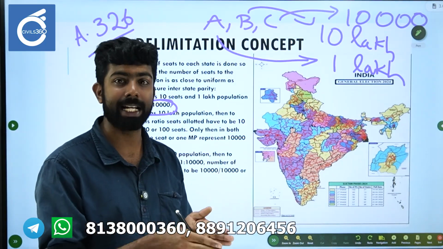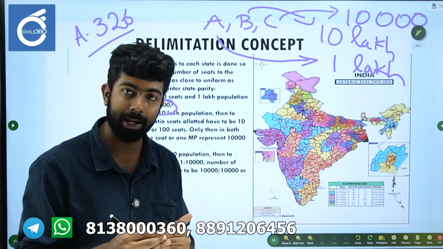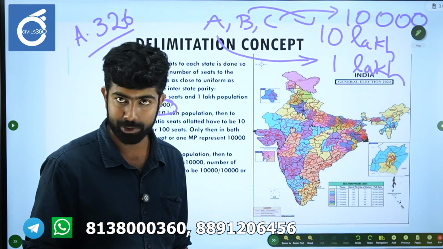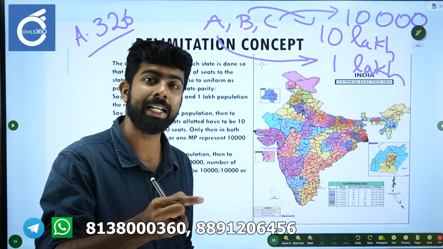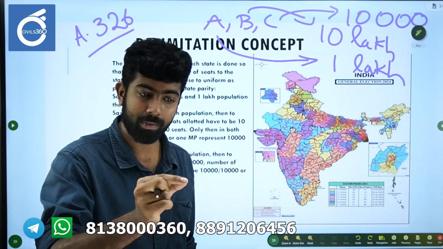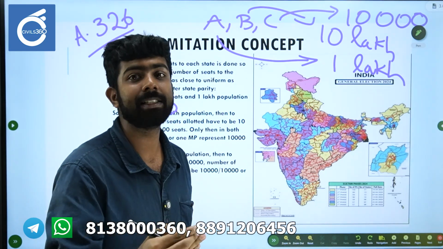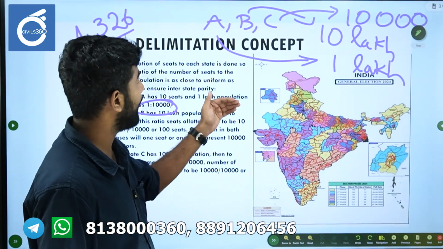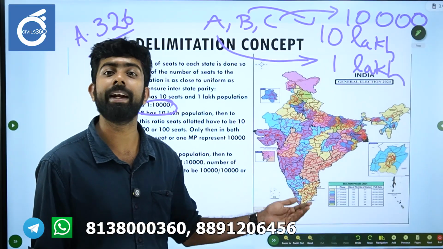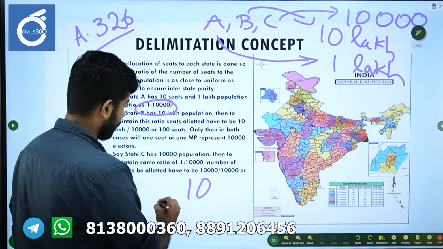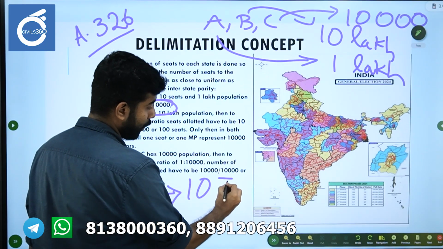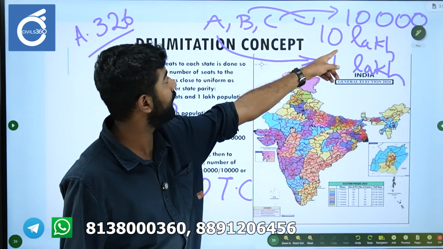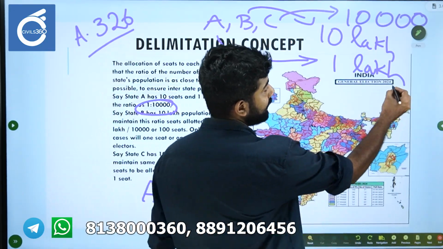Now within the states A, B and C also there needs to be some sort of parity, right? So each state will be divided into territorial constituencies such that the population of each territorial constituency divided by the seats allotted to them will also be the same across the state. Say state A has 10 territorial constituencies, and the number of seats it got was 10 seats.